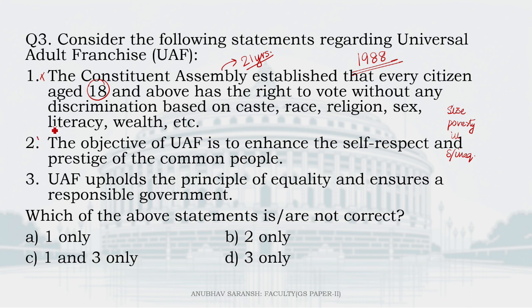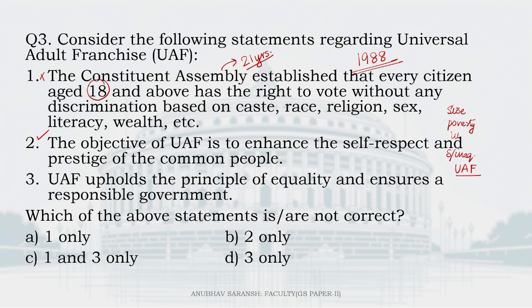So, 2 is correct. Number 3, UAF upholds the principle of equality and ensures a responsible government. Now, see, the first part is of course correct. UAF upholds the principle of equality. But ensuring a responsible government, I'm not sure how UAF can ensure that, because there is no direct link, right?